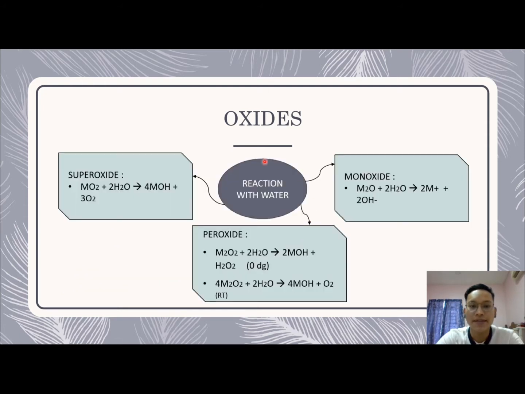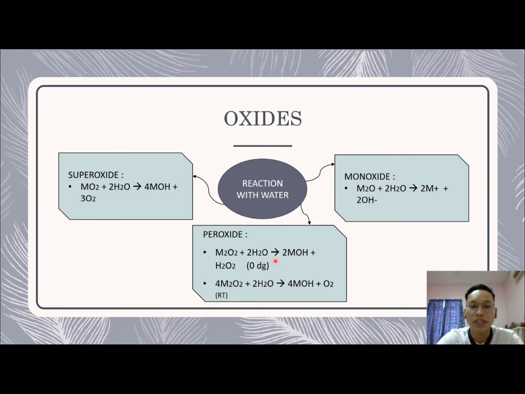So next is reaction with water. First, monoxide reacts with water to produce metal ion and also hydroxide ion. For peroxide we have two conditions here, which are 0 degrees Celsius and room temperature.